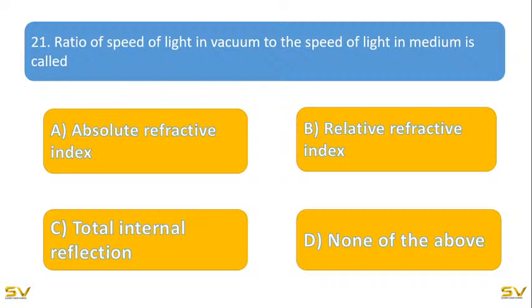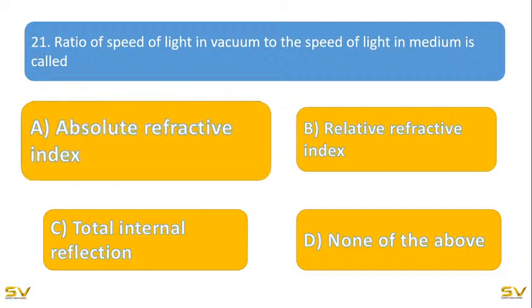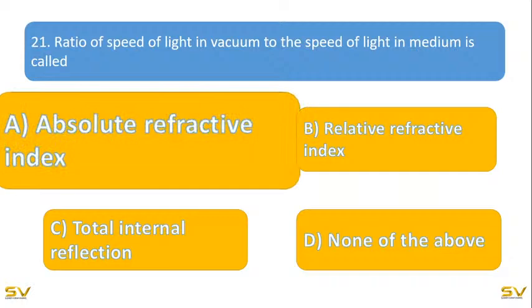So option A, absolute refractive index; option B, relative refractive index; option C, total internal reflection; and option D, none of the above. See, the ratio of speed of light in vacuum to the speed of light in medium is a ratio of two speeds. Therefore, it is called absolute refractive index. So option A is the correct answer.